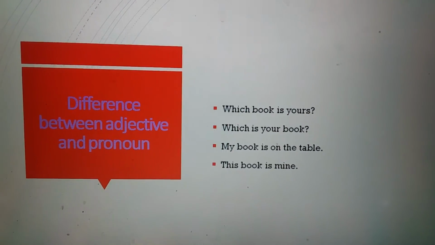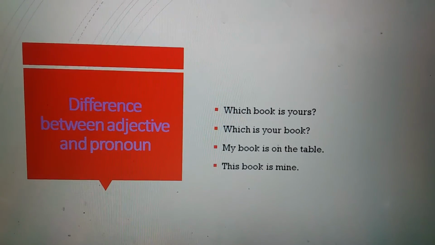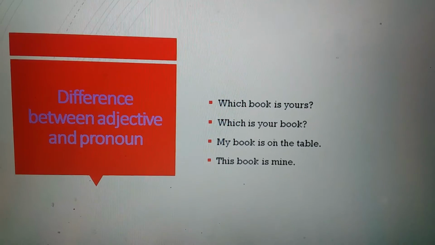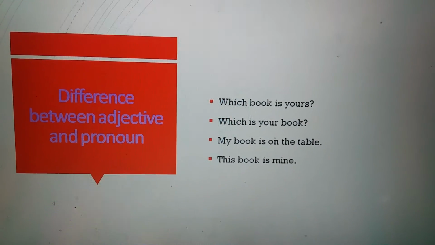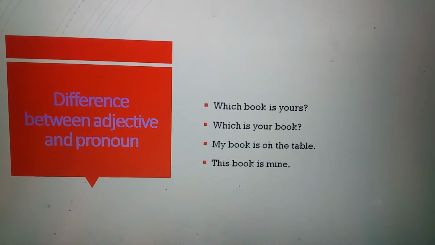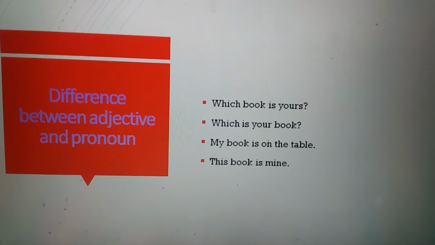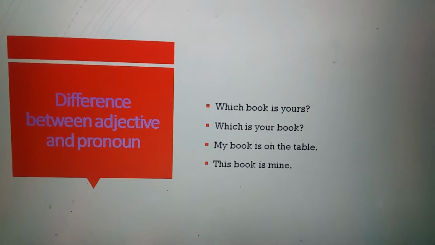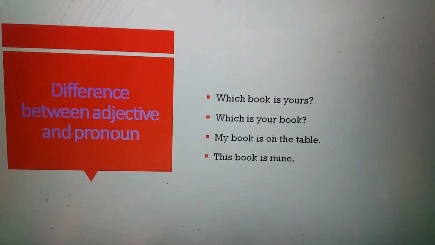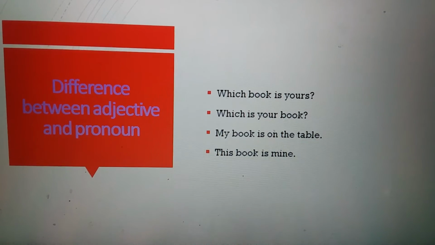Here after which there is a noun, book. So which is an adjective. And in the second sentence, which is your book, here after which there is no noun, so which is not an adjective, it will be a pronoun. But your book, your is a possessive adjective because after your there is a noun.